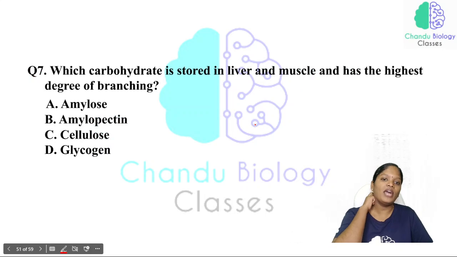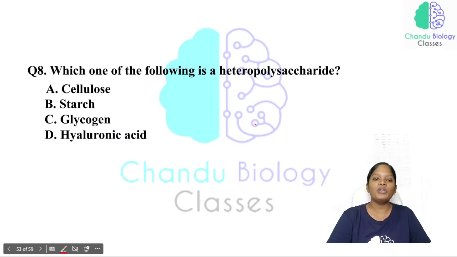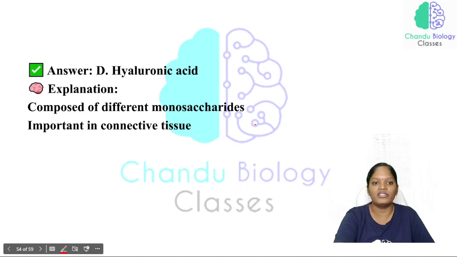Now, which carbohydrate is stored in liver and muscle and has the highest degree of branching? That will be none other than glycogen. Just know the linkages of all of these. Now, which one of the following is a heteropolysaccharide? All the others are structural polysaccharides, which are homopolysaccharides. The heteropolysaccharide will be hyaluronic acid.